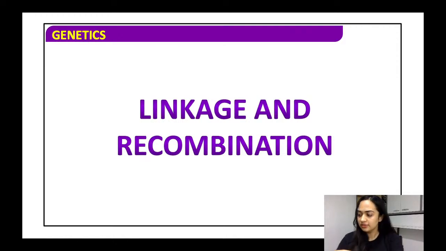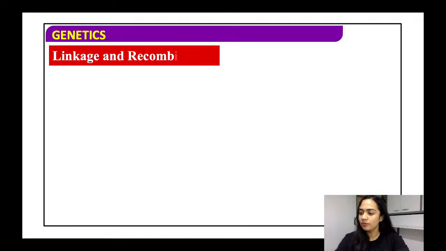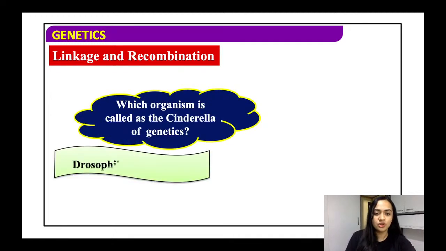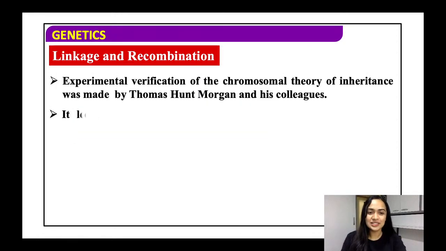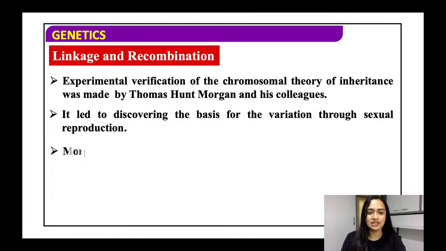Coming to another very important topic of linkage and recombination, right? So let us see which organism is called the Cinderella of genetics. ठीक है, इसे हम Cinderella of genetics क्यों कहते हैं? इस ऑर्गेनिज्म ने लाइक जेनेटिक्स की पूरी एरा को एक फेरी टेल की तरह चेंज कर दिया था। ठीक है, तो ये होता है ड्रोसोफिला मेलानोगास्टर। क्यों?